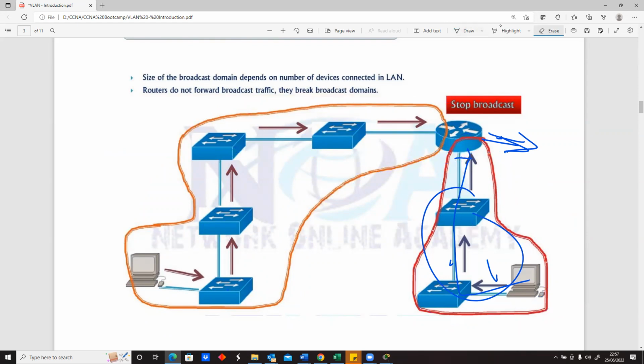So typically, the idea of a broadcast domain is just saying a network. If you think about it, every port on a switch is in the same network. But if you take a router, every port on a router is in a different network. So a port on a router is a different network, the same way a port on a router is in a different broadcast domain.